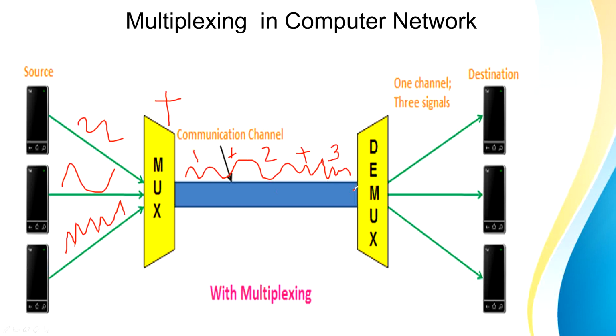Once this signal reaches the receiver side, it will be the job of the demultiplexer to now separate these signals. So now this signal is going to be transmitted here, this signal is going to be transmitted here, and the third signal is going to be transmitted here. So demultiplexer is going to perform the subtraction and the multiplexer is going to perform the addition.